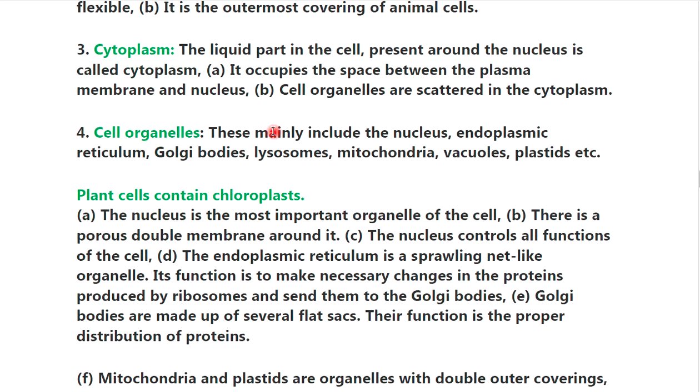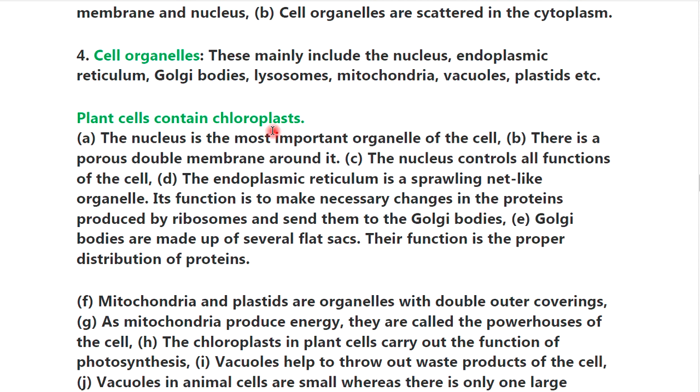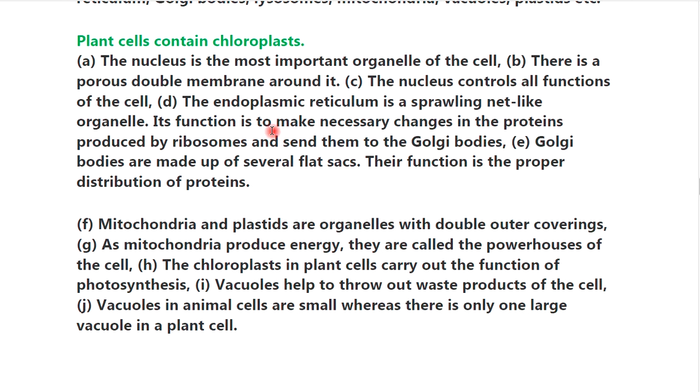Third आहे cytoplasm. The liquid part in the cell present around the nucleus is called as a cytoplasm. It occupies the space between the plasma membrane and nucleus. Cell organelles are scattered in the cytoplasm. Fourth आहे cell organelles. These mainly include the nucleus, endoplasmic reticulum, Golgi bodies, lysosomes, mitochondria, vacuoles, plastids, etc. Plant cell contain chloroplast.